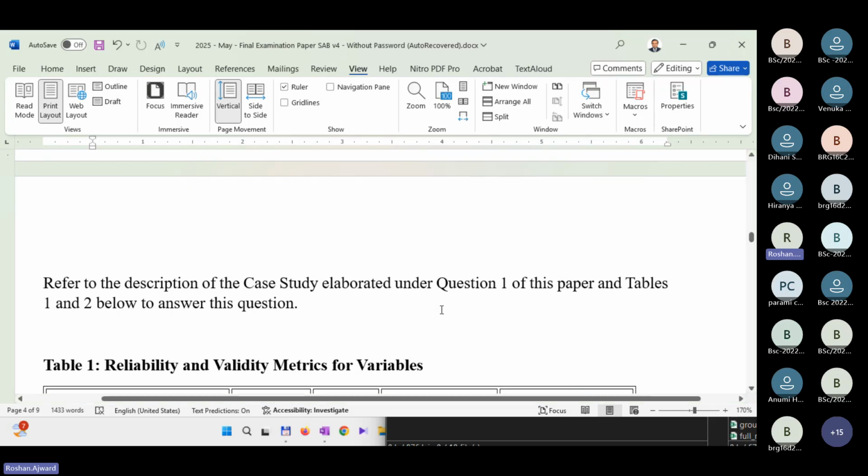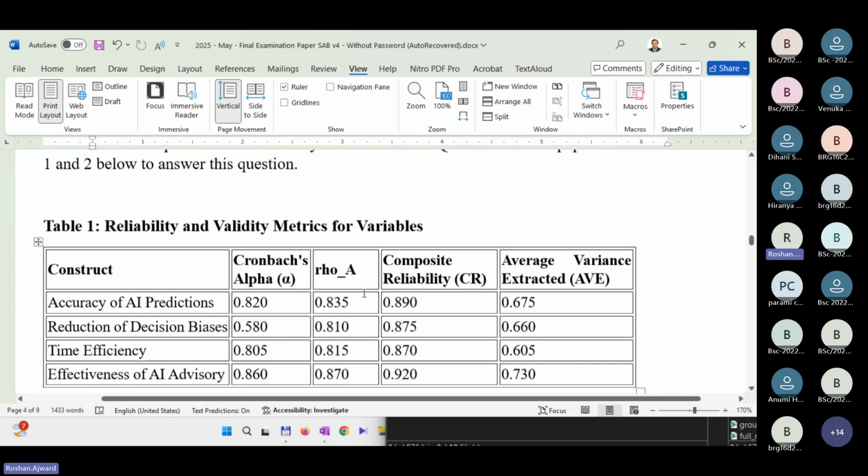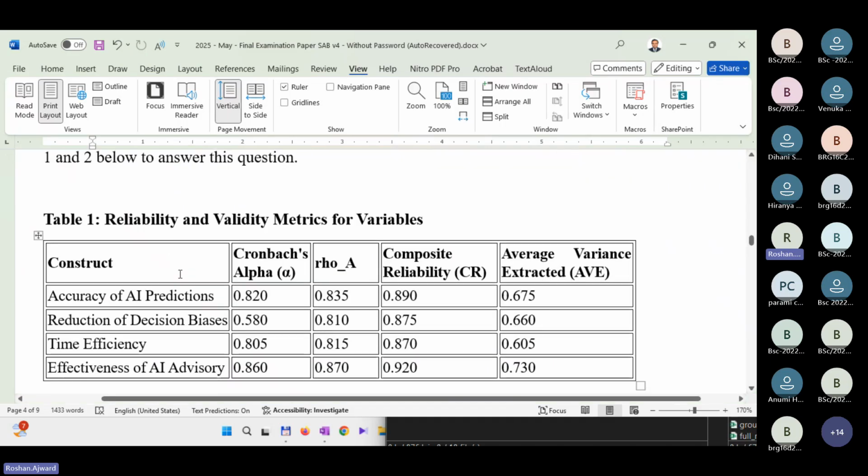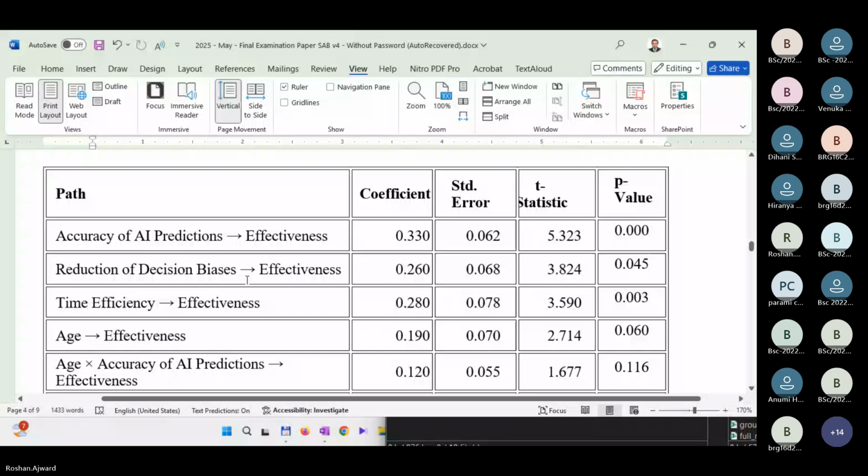Only the panel regression analysis will have a different scenario. For all other questions, case 1 under question number 1 will be used. Then the reliability and validity matrices are given, and path coefficients are given.